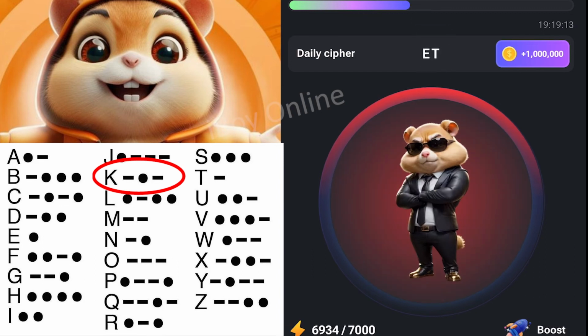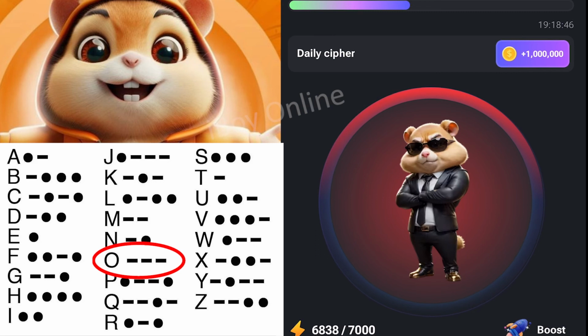Now for L, dots, you hold and release, and dots. That's for L. Then for M, you hold and release, then you hold and release. Then for N, you hold and release, you hold once. Then for O, you hold and release, hold and release, hold and release.